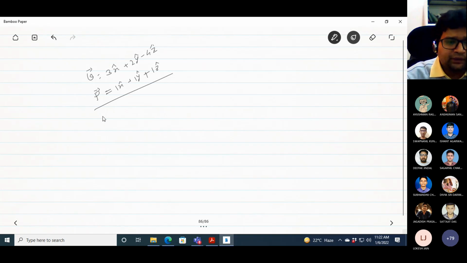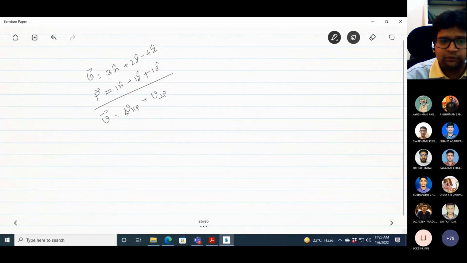So v has two components. One is v parallel to p and v orthogonal to p.